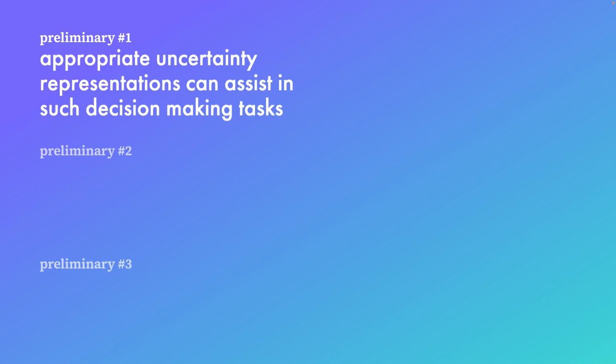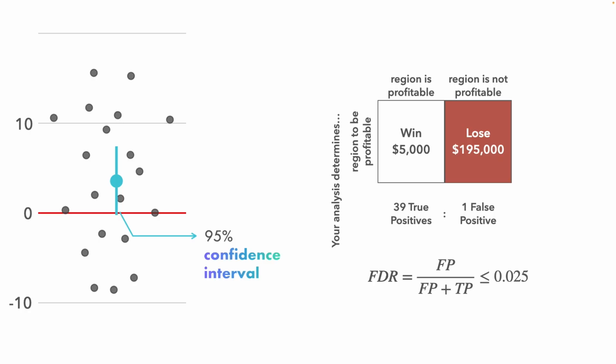Now we can establish our first preliminary, which is if we want people to make good decisions under uncertainty, we need to provide them with appropriate uncertainty visualizations, as not providing them uncertainty visualizations makes the task incredibly difficult to the extent that they may not be able to perform it. We can put the first preliminary away and return to our task. Here, we see that the 95% confidence interval overlaps 0. Thus, in this scenario, we should not consider this region to be profitable on average.